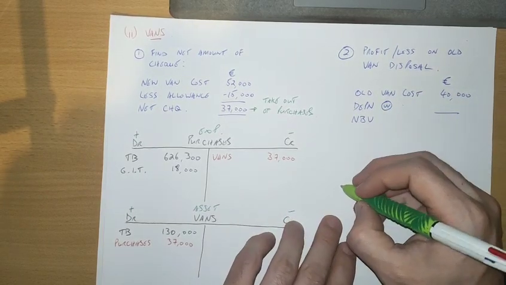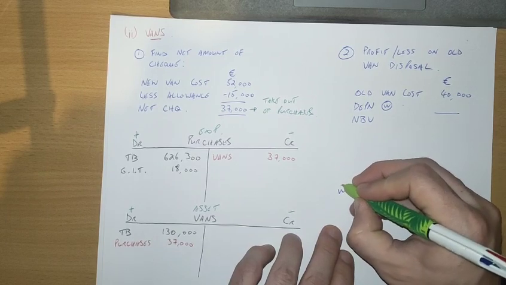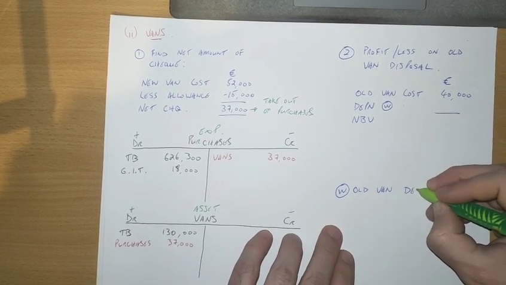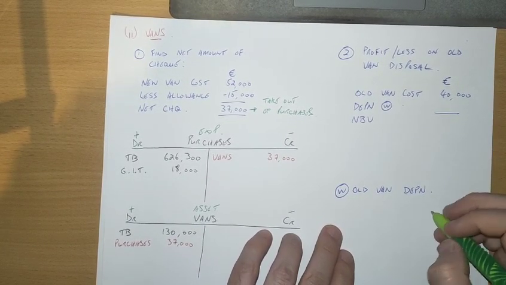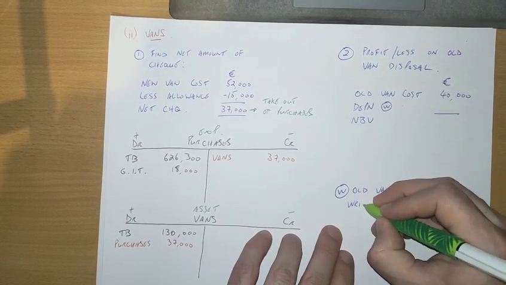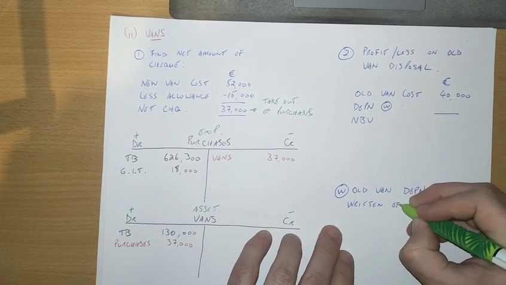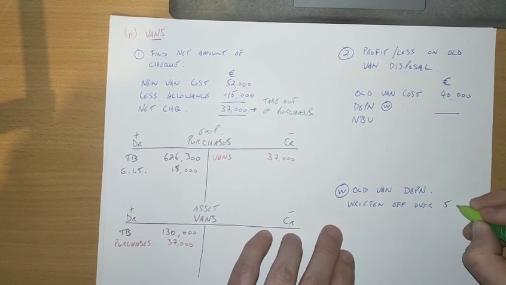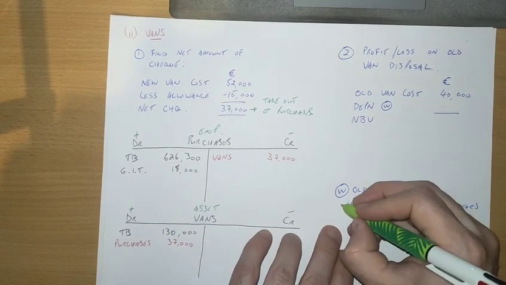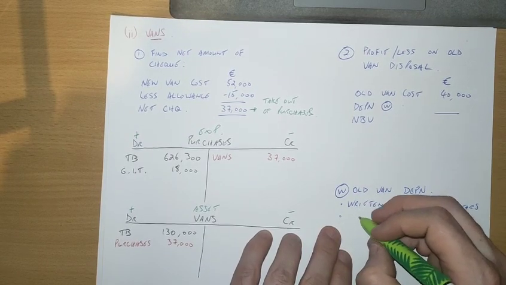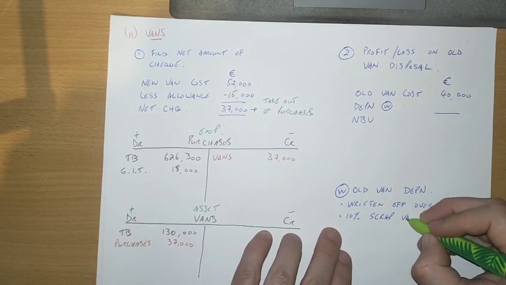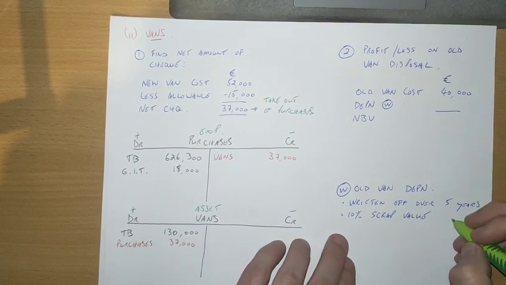So what I'm going to do, I'm just going to come down here and we'll just do a little working. Right. Old van depreciation. Right, it's abbreviated there. Now the only thing we need to make note of is it's written off over 5 years. That's what they're telling us in the question there. Okay, so I just made a little note of that. There's also something else here, which is there's a 10% scrap value on the old van at the end of its life.